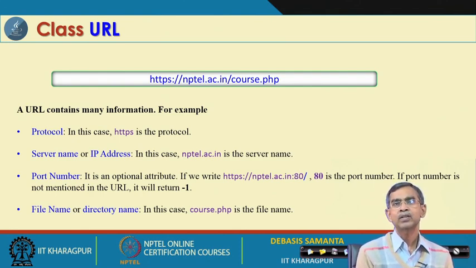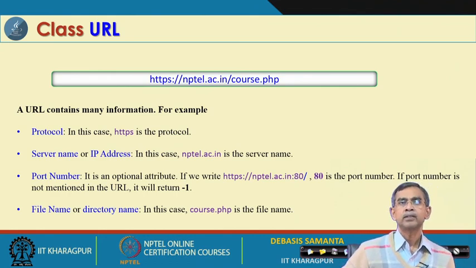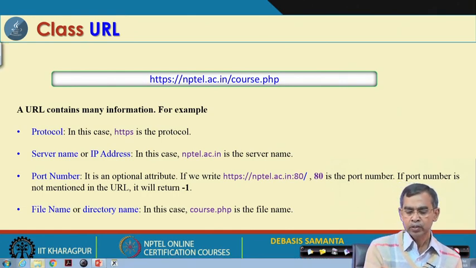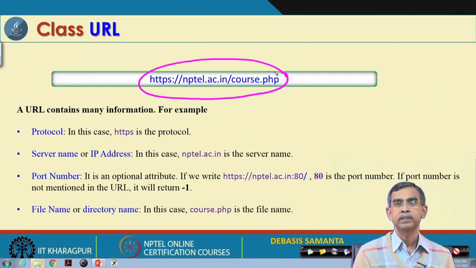And then finally, the last component is the actual document, for example test.java. This is the file that we can access. So, this way the URL implies it. Now, whenever we define a class, a URL is basically an object, and we can say a URL object. That means a URL consists of so much information: what the protocol is, what the name of the server is, what the file name is.